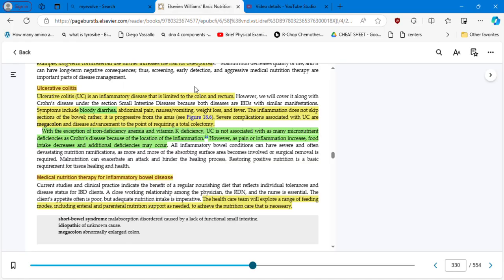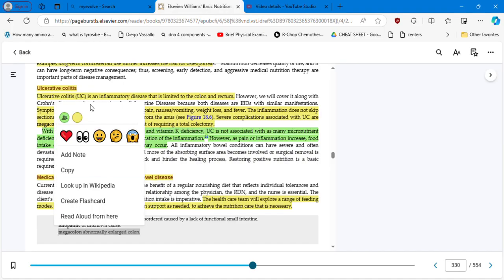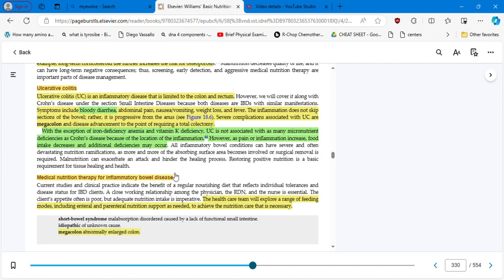Severe complications associated with ulcerative colitis are megacolon and disease advancement to the point of requiring a total colectomy. Megacolon is an abnormally enlarged colon. So with the exception of iron deficiency anemia and vitamin K deficiency, ulcerative colitis is not associated with as many micronutrient deficiencies as Crohn's disease because of the location of the inflammation.